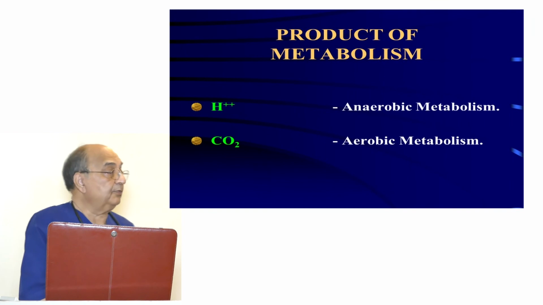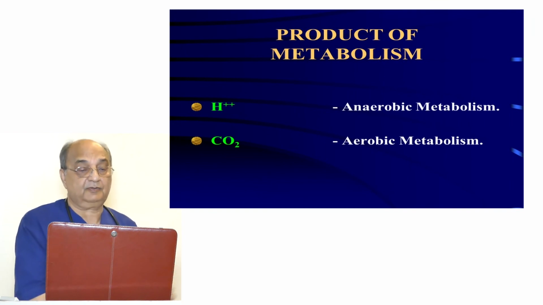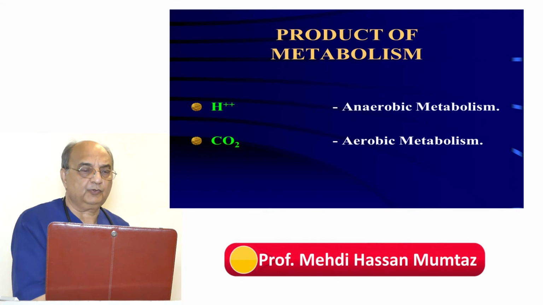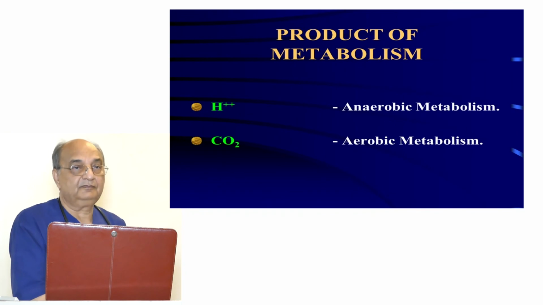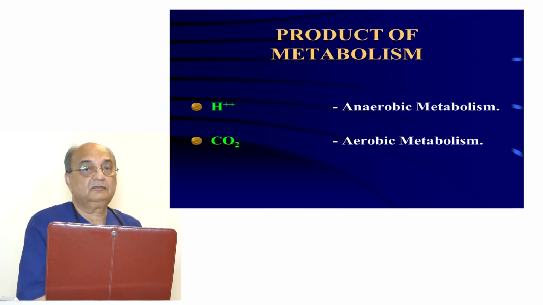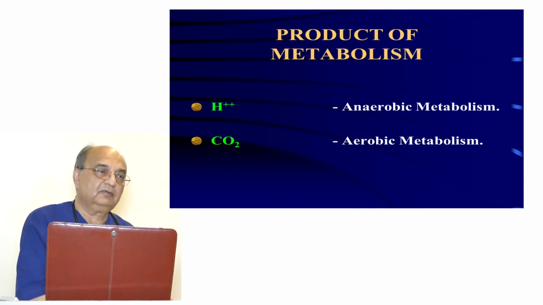Normal products of metabolism are hydrogen ion and carbon dioxide. Hydrogen ion is produced by a process which is called anaerobic metabolism, and carbon dioxide is a product of aerobic metabolism. If you look at it, CO2 is one molecule of carbon combining with 2 molecules of oxygen. For the production of carbon dioxide, you need 2 oxygens. So when the body is producing carbon dioxide, when there is hypercarbia, it means aerobic metabolism is going on at cell level, and there is some problem eliminating the carbon dioxide.